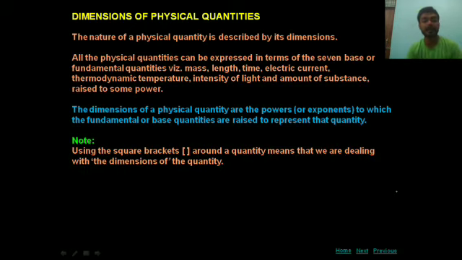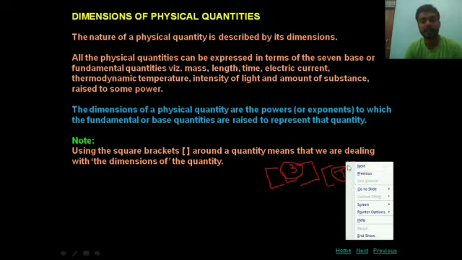Using square brackets around a quantity means that we are dealing with the dimensions of the quantity. We will use square brackets to represent these fundamental quantities. For example, [L cube] means L for length and cube for dimension, meaning the dimension of length is 3. [T to the power 1] is the dimension formula of time, and its power is 1.